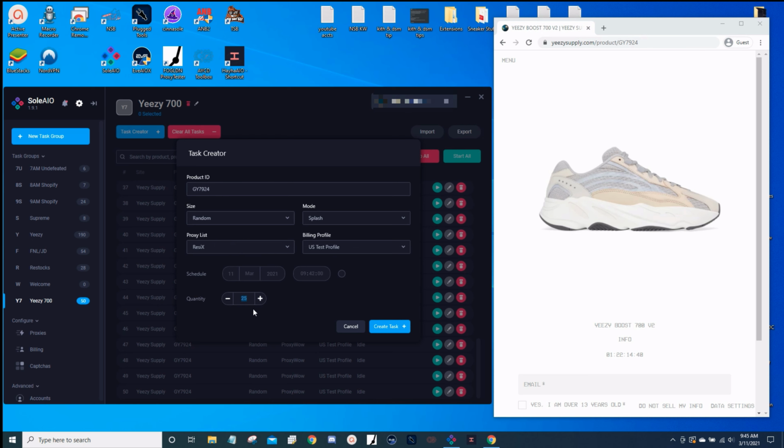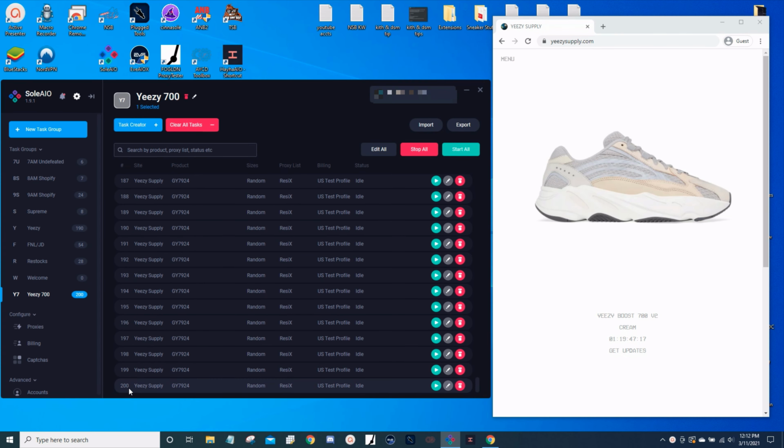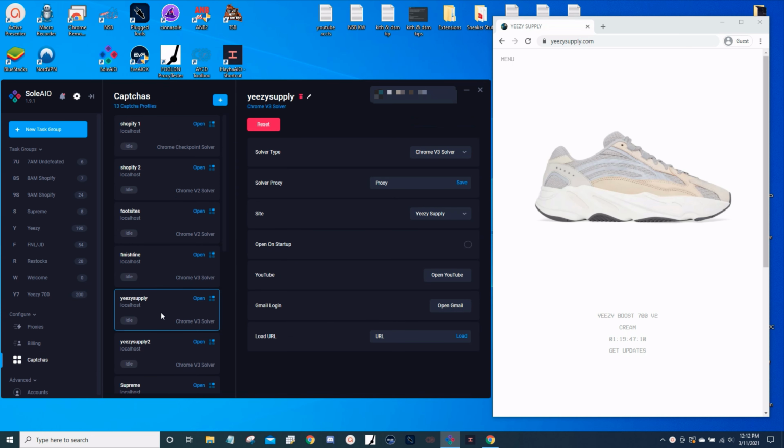I'm gonna go ahead and create 50 tasks. Now switch over to one of my other residential providers and create 50 more. And we should have 150 tasks right now. I'm aiming for 200, so I'm gonna create a little bit more. And we have 200.